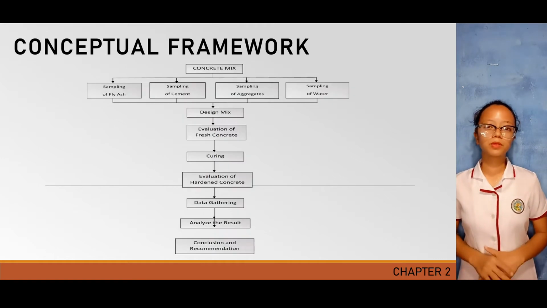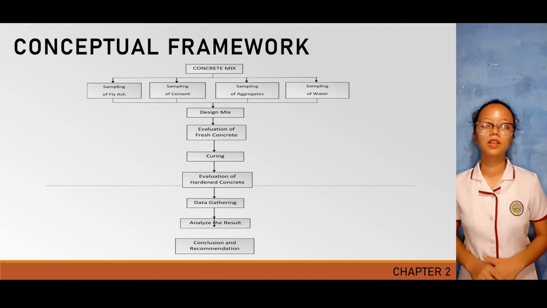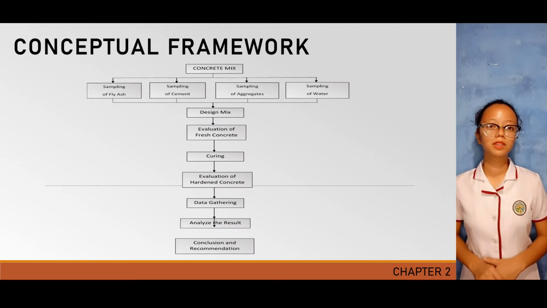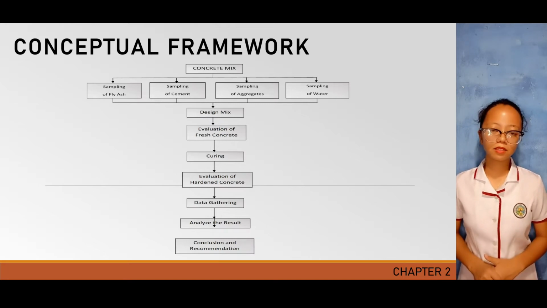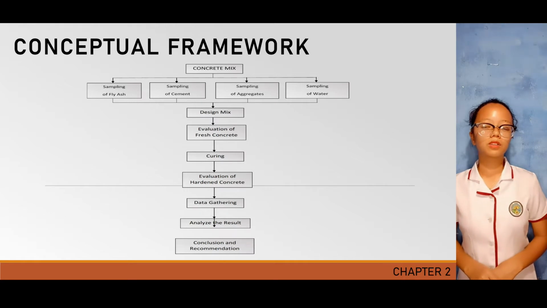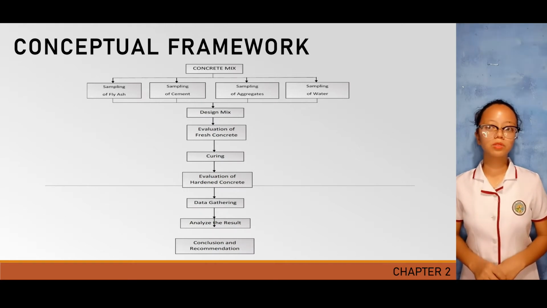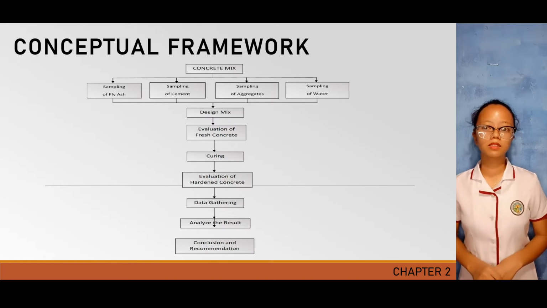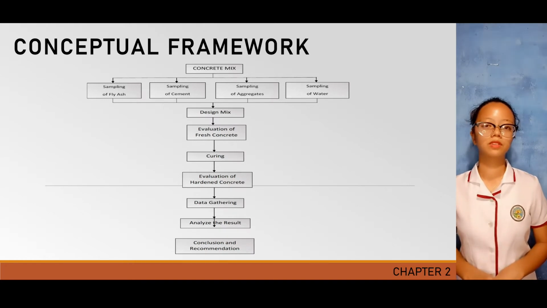For our conceptual framework, this study focused on evaluating the effectiveness of fly ash in concrete mix. Consequently, the result of the experiment promotes an environmentally friendly concrete production as well as helps reduce the cost of the construction process. This will give the construction industry an effective solution to the continuously increasing material cost and lessen carbon dioxide emission. The process undertaken in the study is presented in Figure 2.